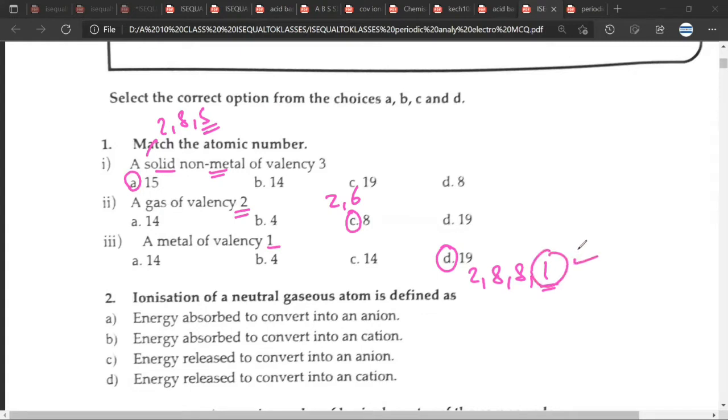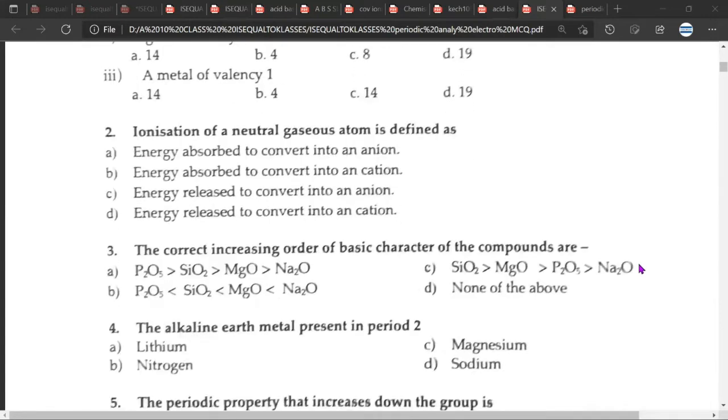Mr. CB, any doubt? Why can't it be B? Because this also has a valency of 2. Because it says that it is a gas of valency 2. But the other one is a metal. Shabash. So that is why they are mentioning solid, gas, metal. You have to take that clue from the question.